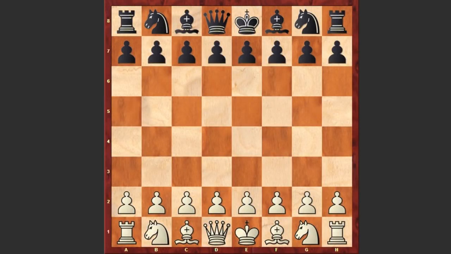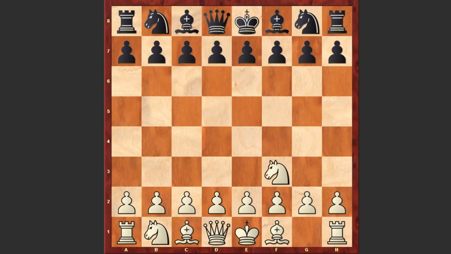Hello chess lovers, Suren here, and I have another interesting game for you played by Mikhail Tal against Adrian Mikhalchishin. The game was played in 1978 in Tbilisi at the 46th USSR Championship.